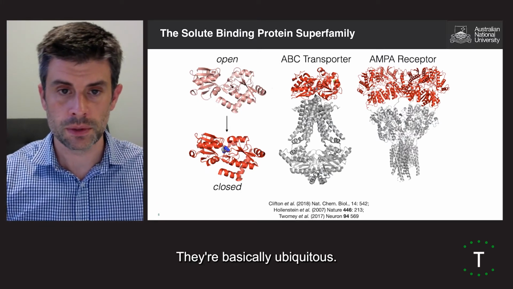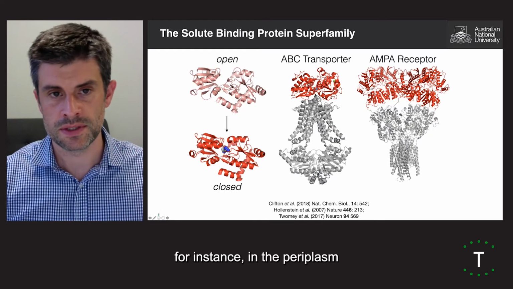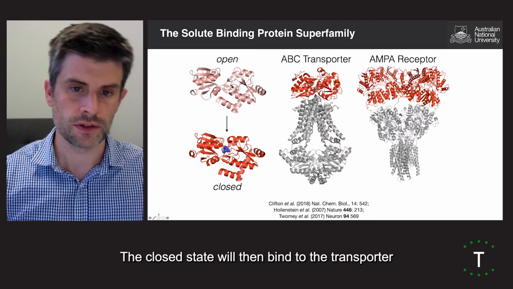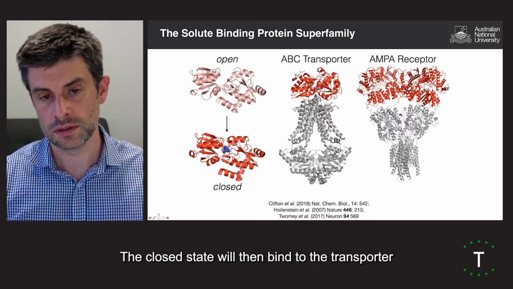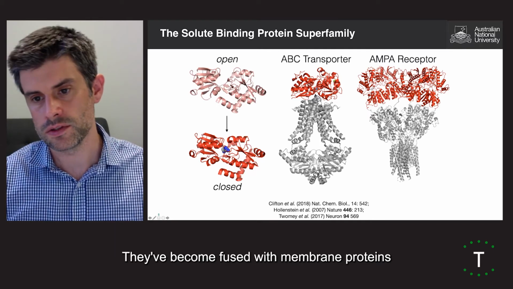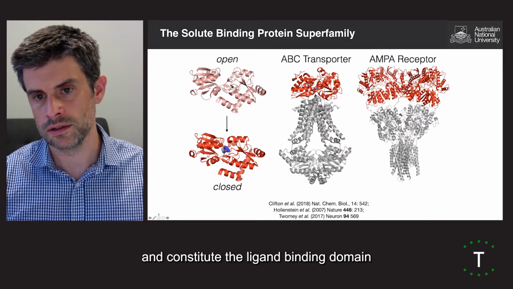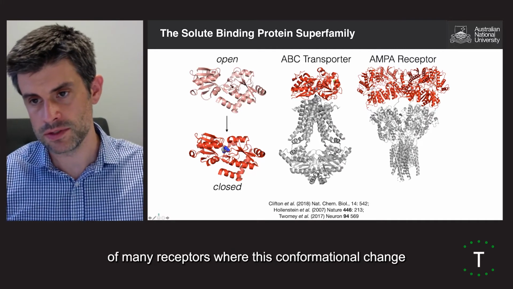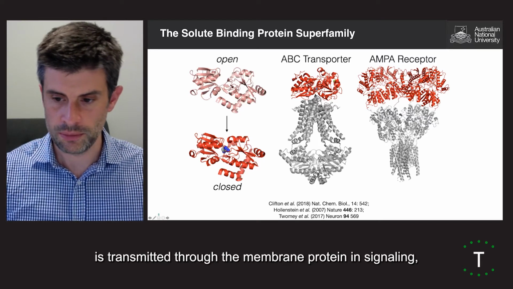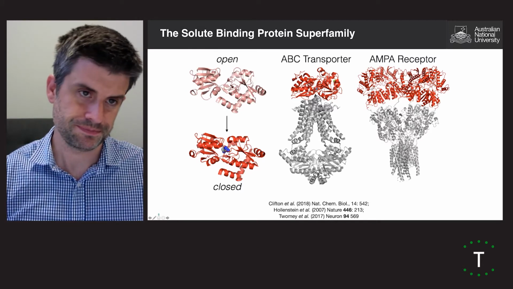They're basically ubiquitous. They're found commonly in bacteria, for instance in the periplasm as parts of ABC transporters. They bind the ligand, and the closed state will then bind to the transporter or a receptor for chemotaxis. In eukaryotes, they've become fused with membrane proteins and constitute the ligand binding domain of neuroreceptors, where this conformational change is transmitted through the membrane protein for signaling, for example with the AMPA receptor.